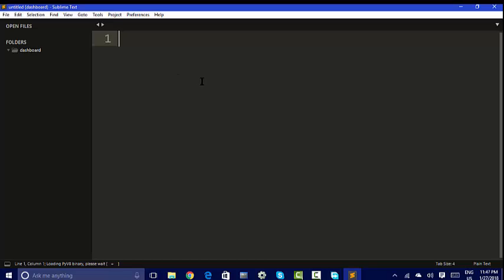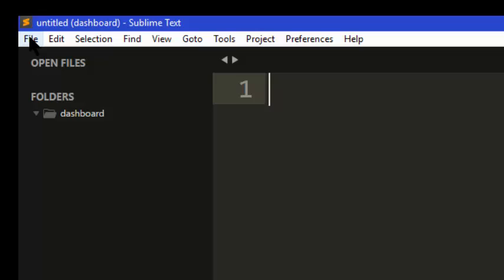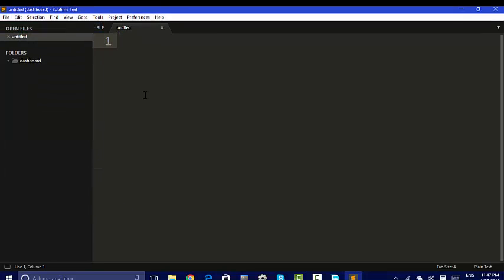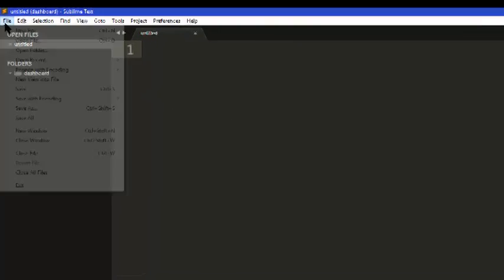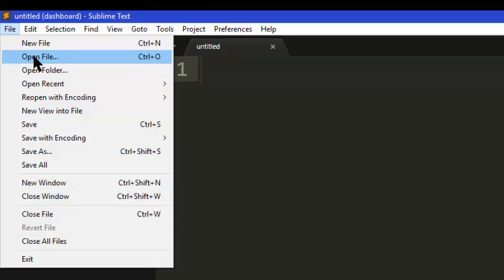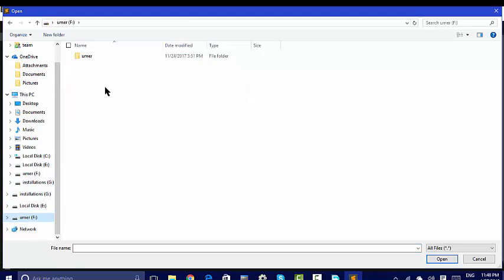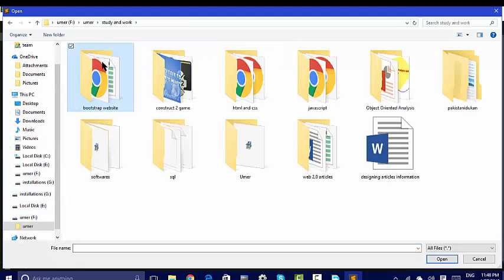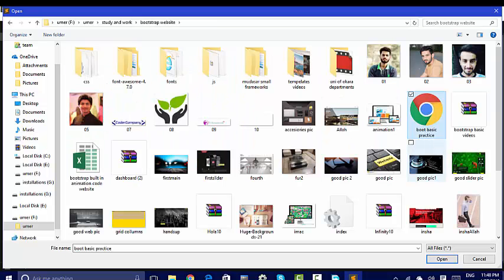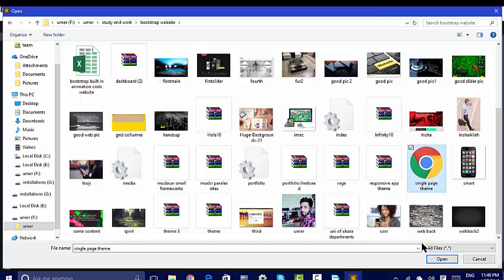And we will open a simple file. You can select a file from here, new file, and you can drag and drop your coding here. I will open a file from here, and maybe I will in my working process this okay, this single page thing.